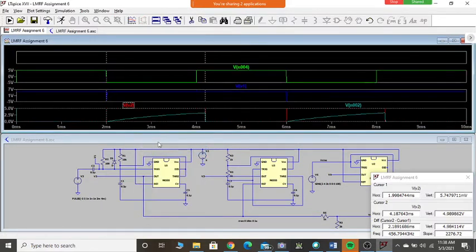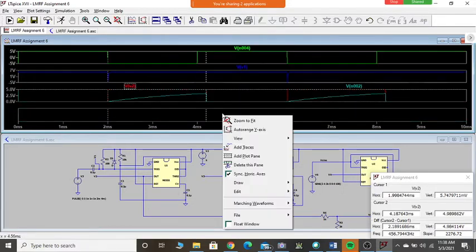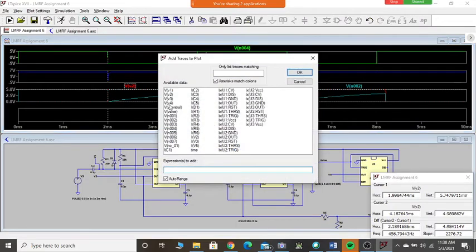Let me add one more plot pin. It's added here. I'll just move all of them one by one. I'll take this also, I'll take this also. What trace shall I add? Shall I add V3?